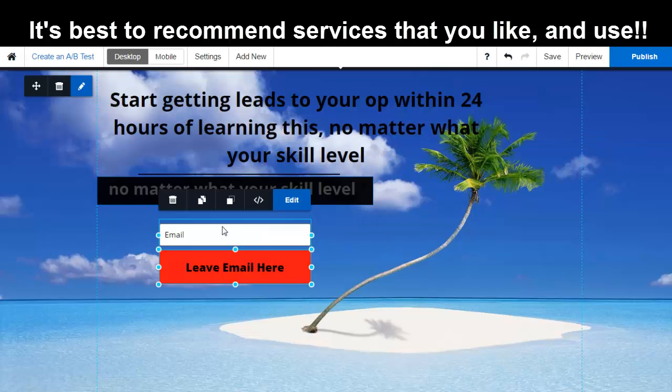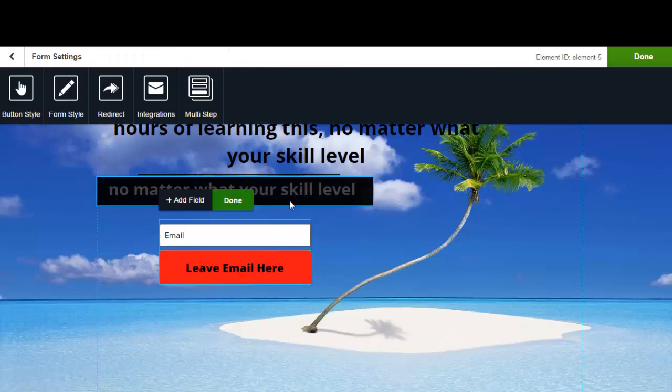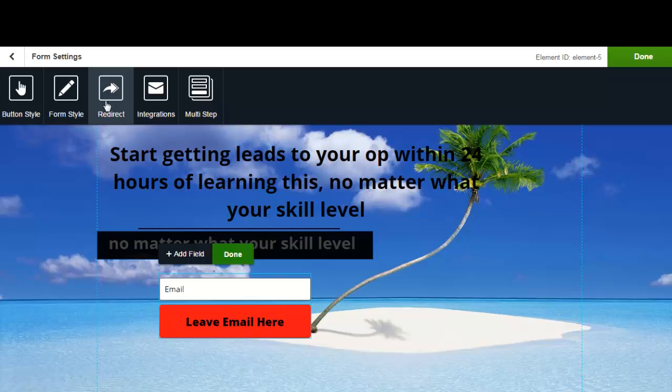So it's been integrated. So when someone leaves their email, but this is another thing you're going to want to do, once they go ahead and leave their email, it's going to go into your Getresponse account, right? But then also we wanted to do a couple other different things.